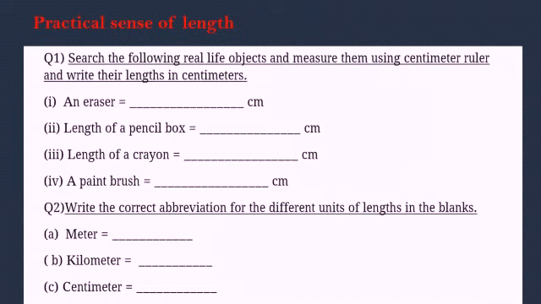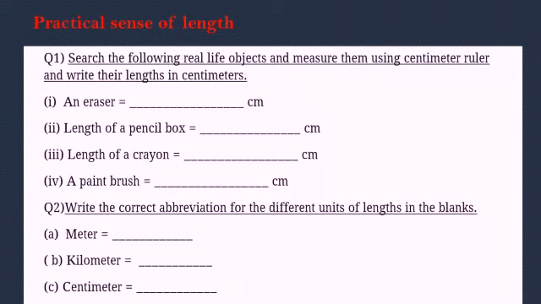In the ancient age, people used their body parts to measure things. So you know the units also: handspan, cubit, foot span. These are the units we have discussed. And in the modern age we are using ruler, meter scale, and measuring tapes. These are what we use to measure the length of anything.